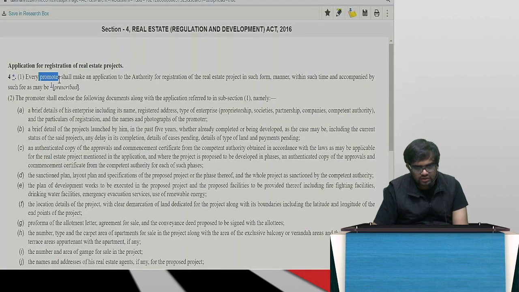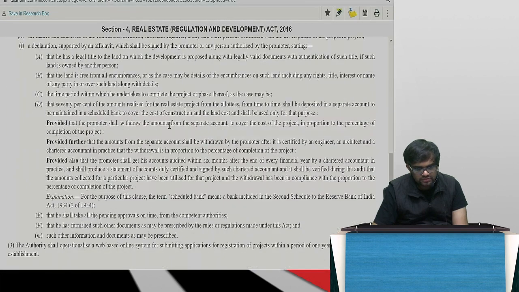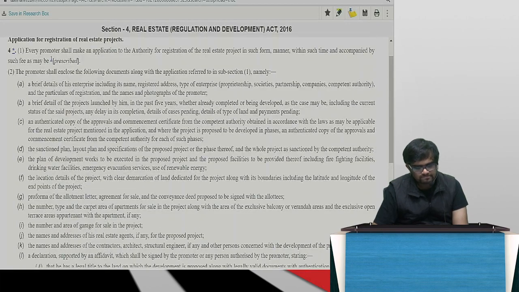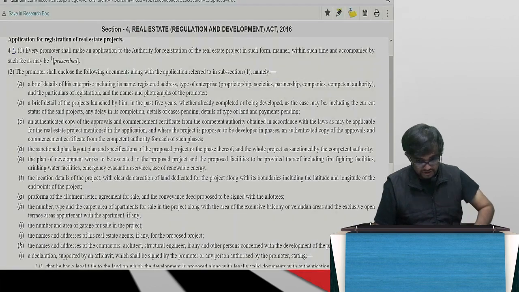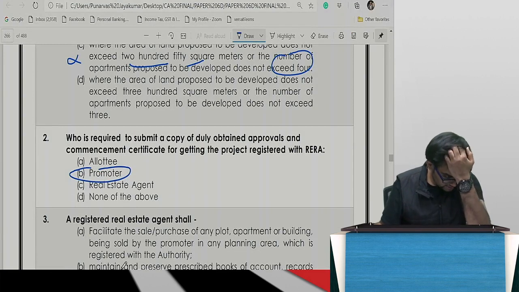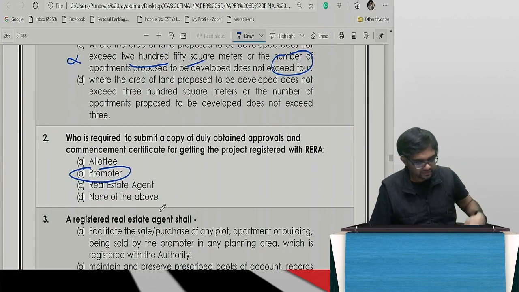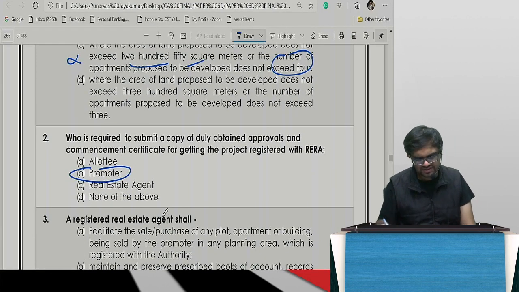Correct? Promoter. All this application all comes here. Every promoter shall make application. Promoter shall enclose the following documents. Blah, blah, blah. That's all. Second question is like an insult to your intelligence. You'll be like, I'm doing CA. This is this CA question now. Like that, and all feelings will come. Control the feelings. This is like, section 4.